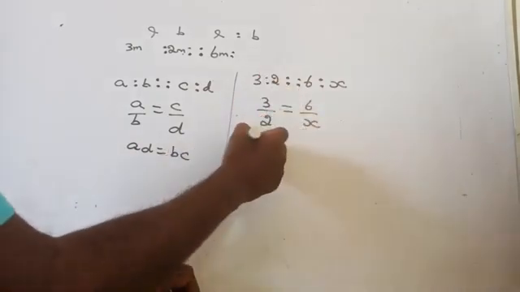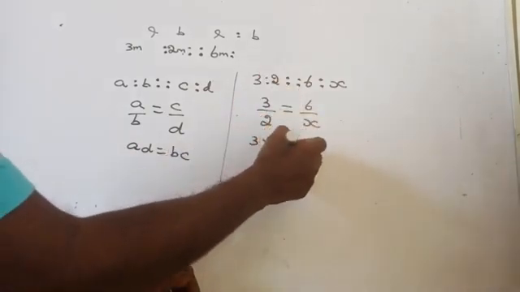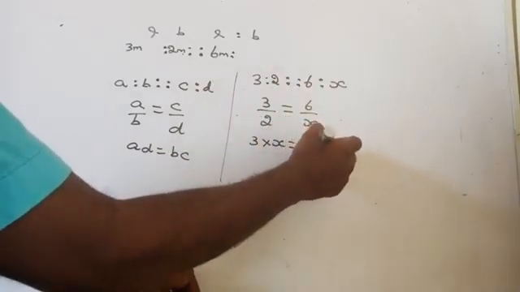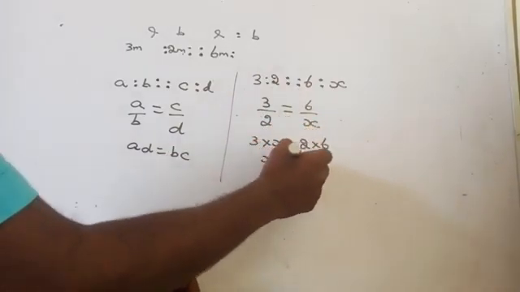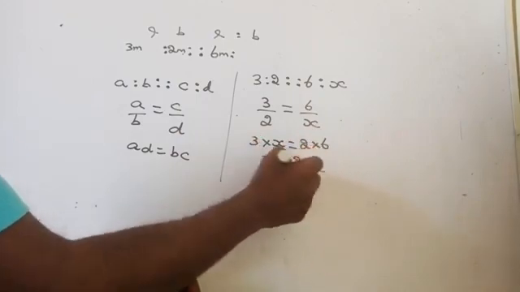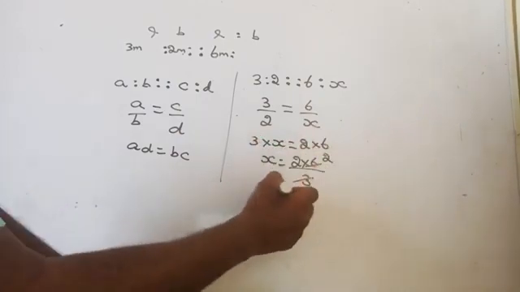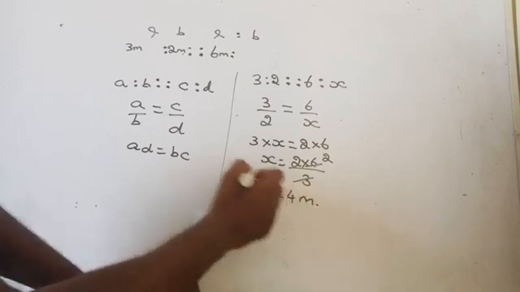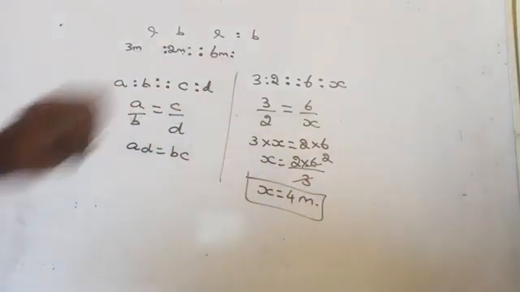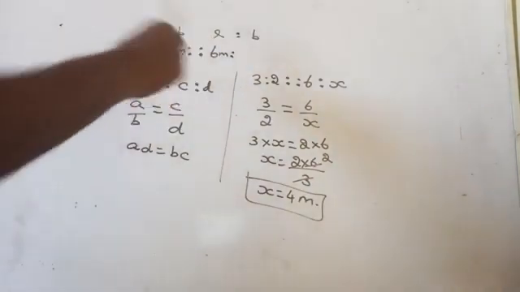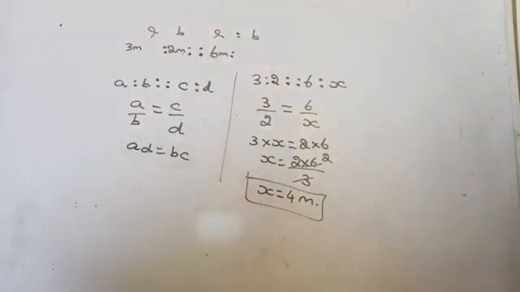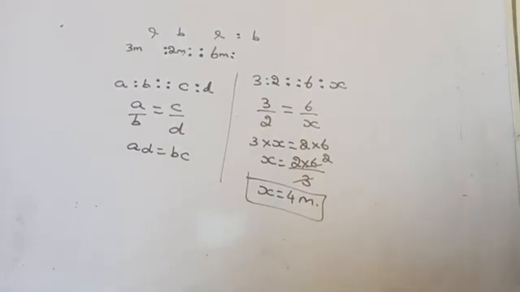Okay, now do it. Cross multiply it. That is 3 into x equal to 2 into 6. Now x is equal to 2 into 6 by 3, which is equal to 2 3s are 6. 2 2s are how much? 4. Therefore breadth will be 4 meter. When the length is 6 meter, then the breadth of our national flag should be 4 meter. Are you getting it here?